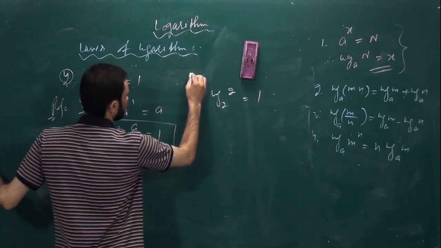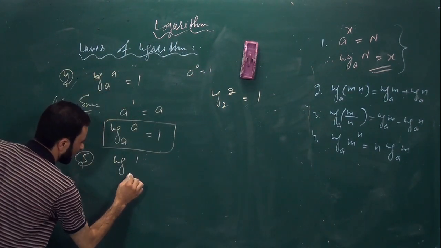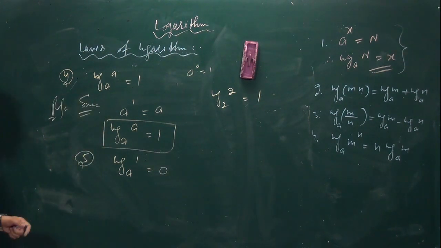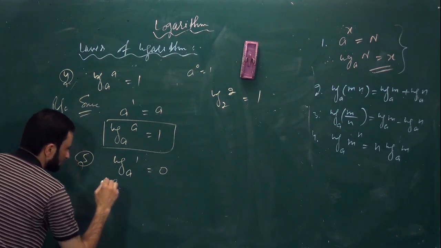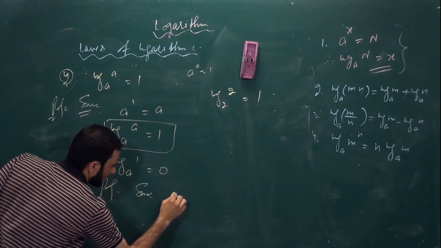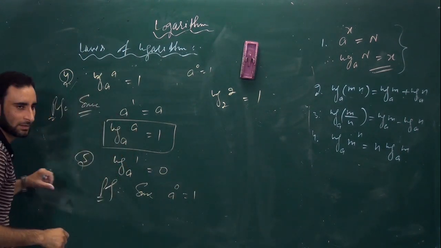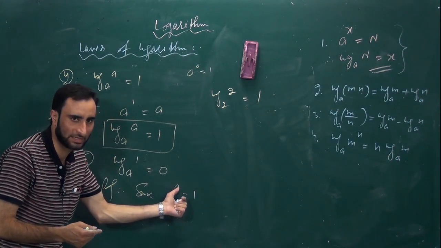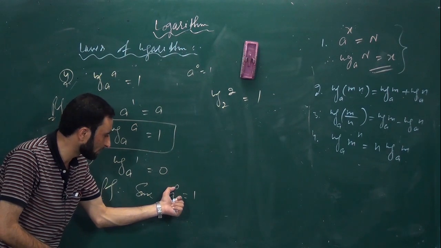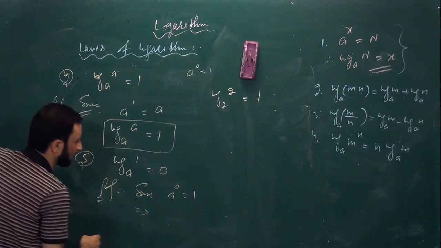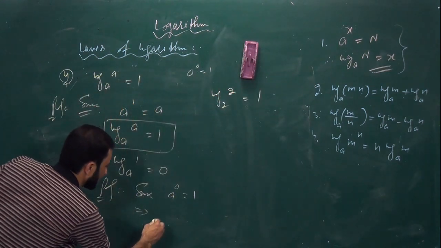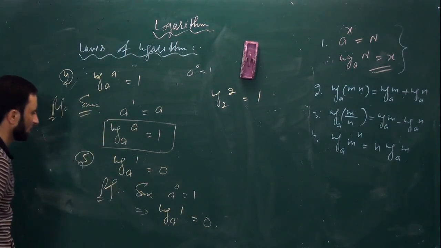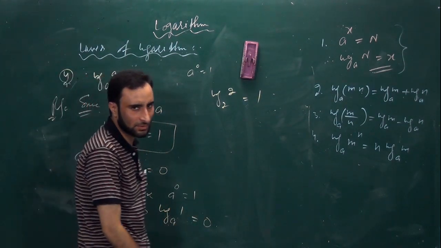Log of 1 to the base A is equal to, we have to prove that it is equal to 0. Is it clear? So how shall we prove it? I will write, since A to the power 0 is 1, anything to the power 0 other than 0 is equal to 1. That means 0 to the power 0 we cannot say is equal to 1. So A to the power 0 is equal to 1. By again applying the definition of log here, we can say that log of 1 to the base A, because A is fixed, will be equal to 0. So these are the 5 laws of logarithm that we have completed.